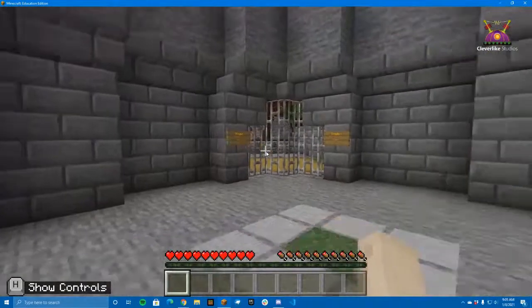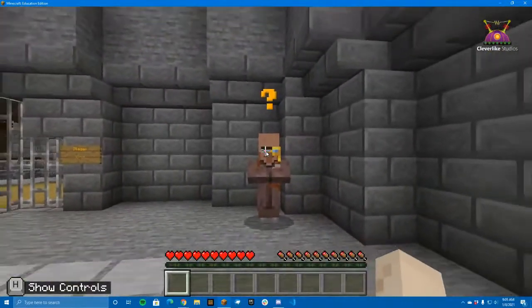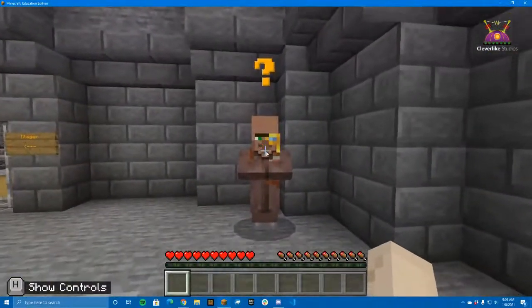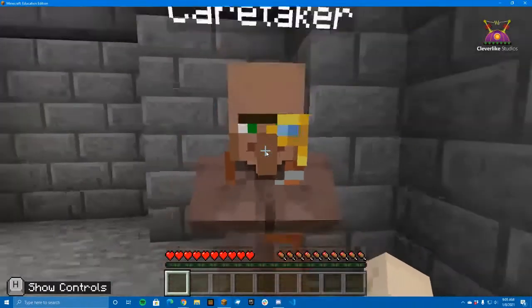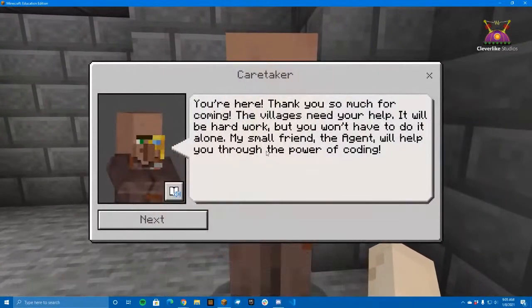Cool. Love it. So we see here we have an NPC with a question mark overhead, which means let's go interact. That's the caretaker. So I'll right click.